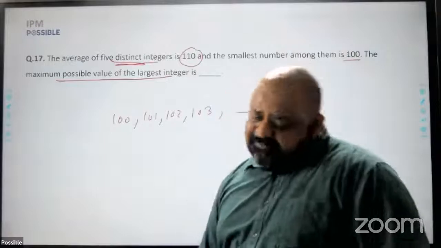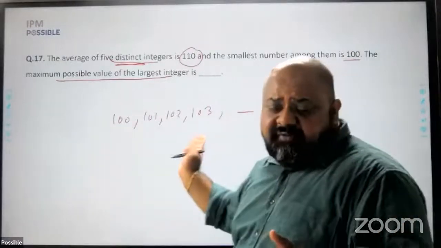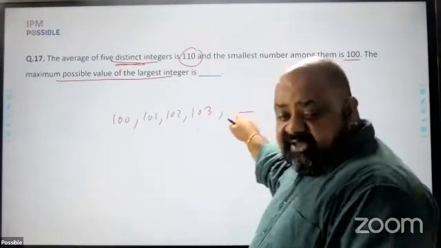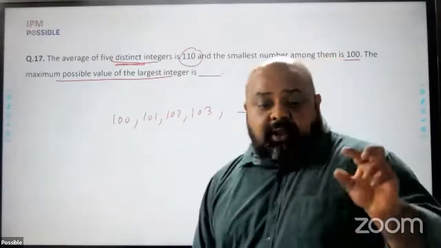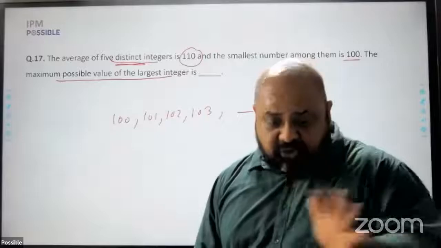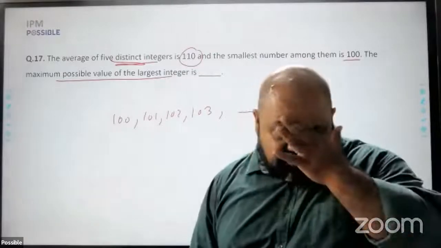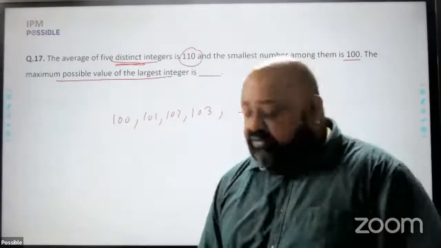How much will this be? Again, you can add all of these up. Take this value as x and say 100 plus 101 plus 102 plus 103 plus x is equal to the average into 5, and solve. It's a very simple calculation, but I am saying why do that?